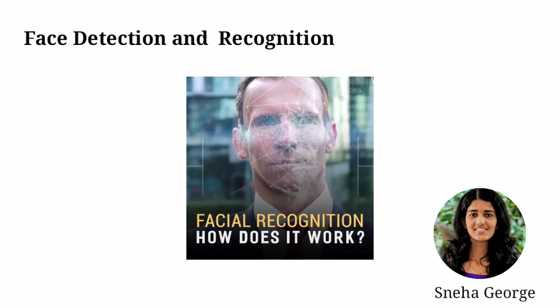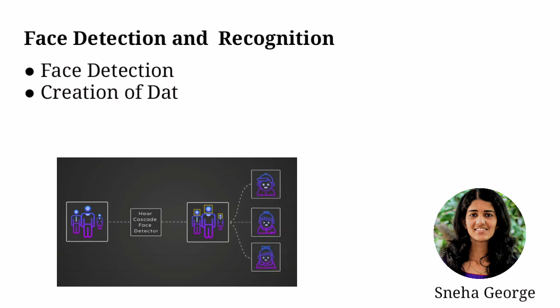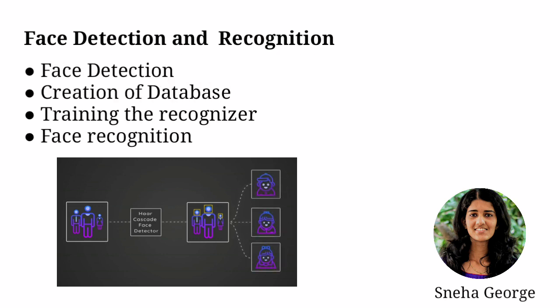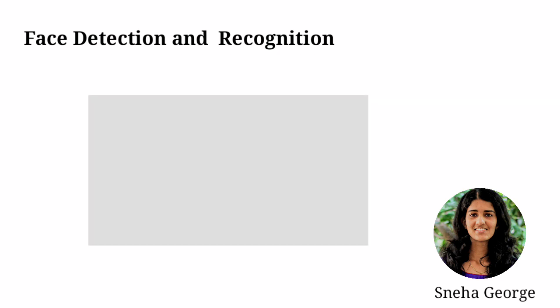Face recognition is one of the features of Third Eye which enable the blind to recognize a person approaching him. It includes face detection, creation of database, training the recognizer, and finally the face recognition. Once a face is detected, the database has to be created. It contains the images of all the persons who are to be recognized by the blind. After training the recognizer, in real time, when a person approaches the blind and if his image is in the database, then the system will recognize the person and spell out his name.